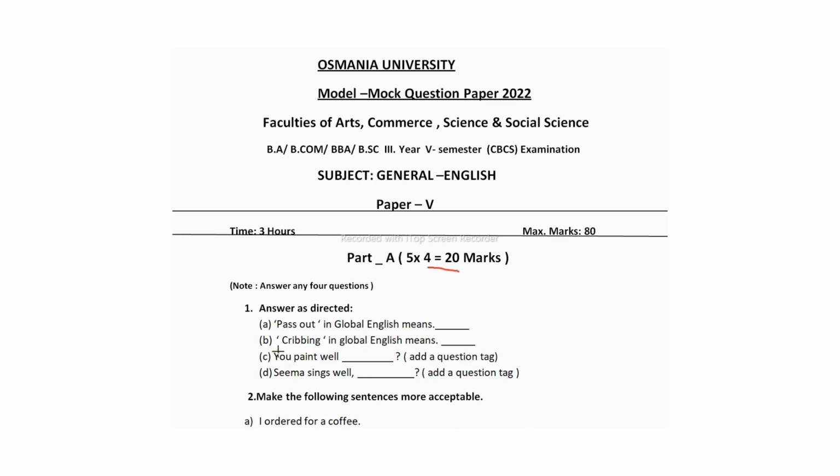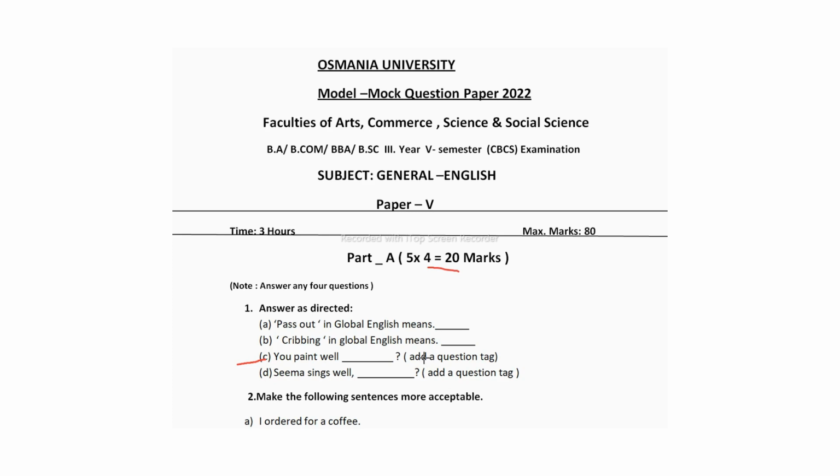Now the second one, cribbing in global English means what? Cribbing is nothing but complaining. In the Indianism we say cribbing, and in global English it is called complaining. Now question C, you have to add a question tag here. The sentence is, you paint well. So what will be the question tag here?